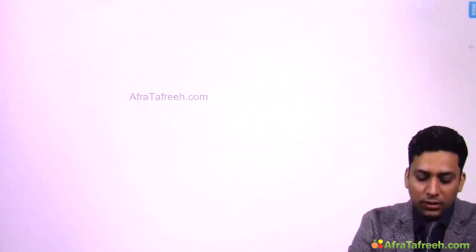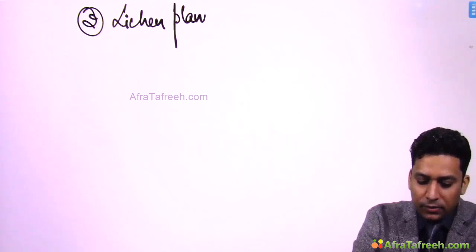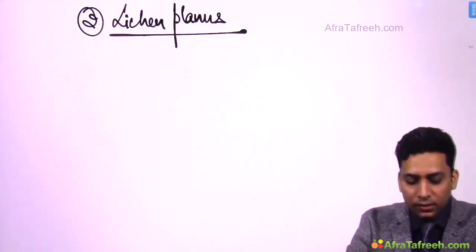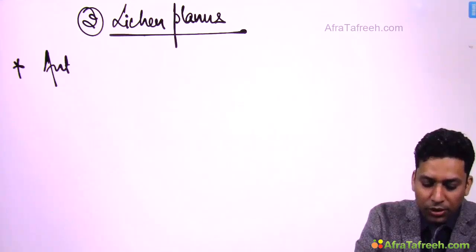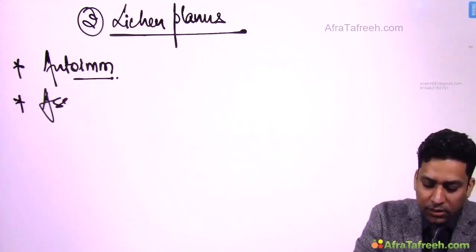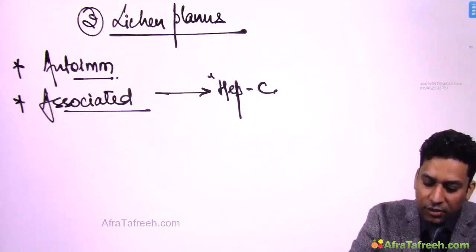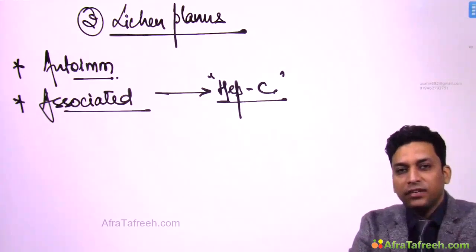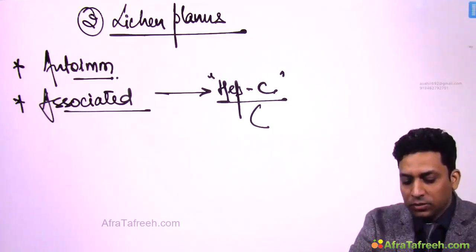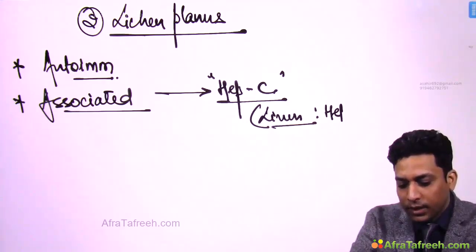In papulosquamous disorders, the next condition is lichen planus. Now lichen planus is an autoimmune condition. Sometimes this condition is seen associated with hepatitis C virus infection. Commonly it is associated with hepatitis C virus infection. It might also be associated with other liver disorders like hepatitis B and primary biliary cirrhosis.